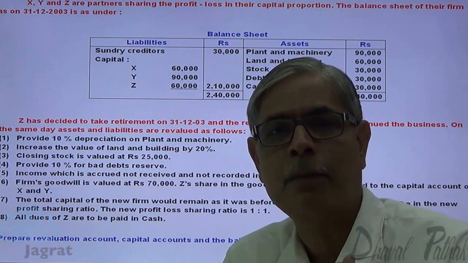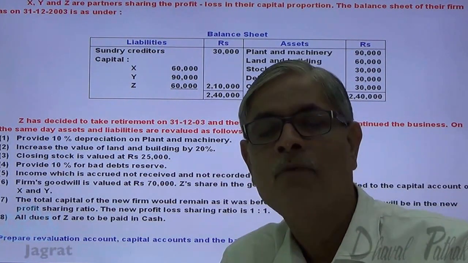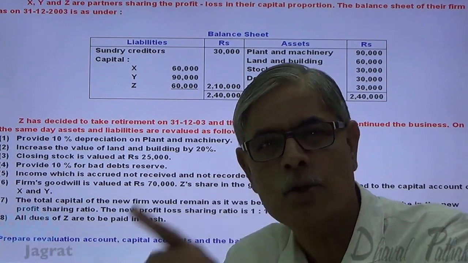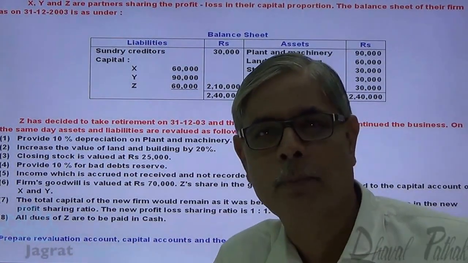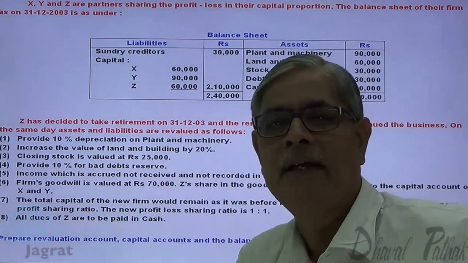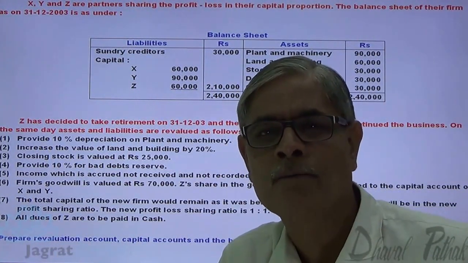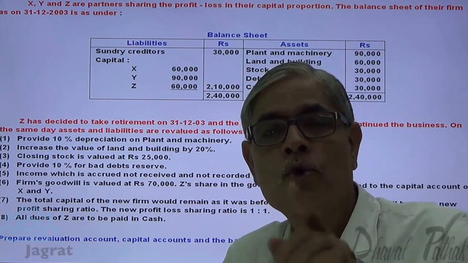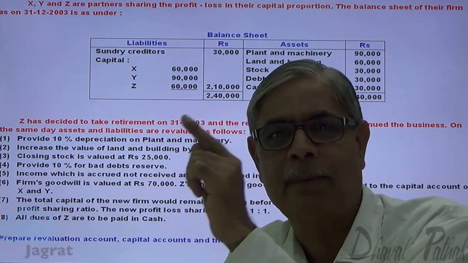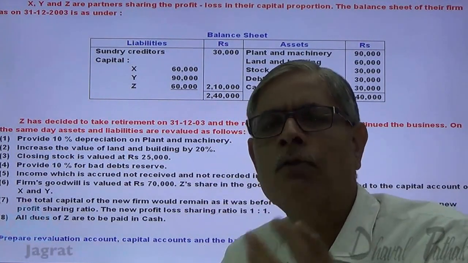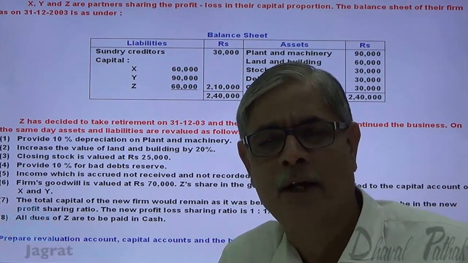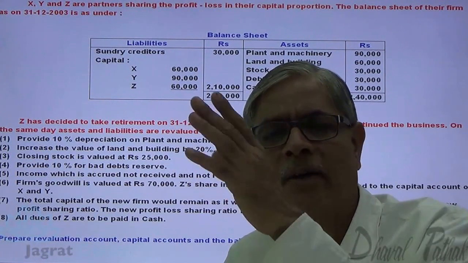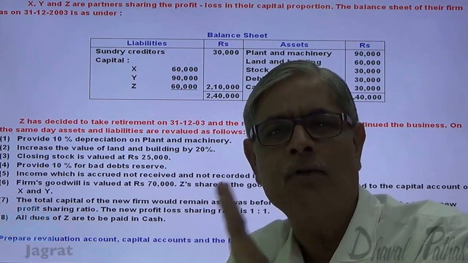2,10,000. In which proportion? In the profit sharing ratio. What is the new profit sharing ratio? 1:1. So 1,05,000 is the capital X wants to maintain, and Y wants to maintain a capital of 1,05,000 after retirement of Z. So they want to keep up a capital of 1,05,000 each. Whatever cash is required to be brought, they will bring, and the entry recorded for that will be cash account debit to X's capital account, cash account debit to Y's capital account.